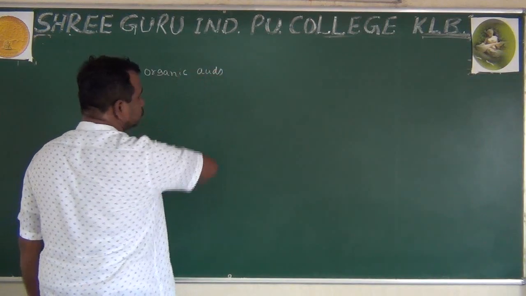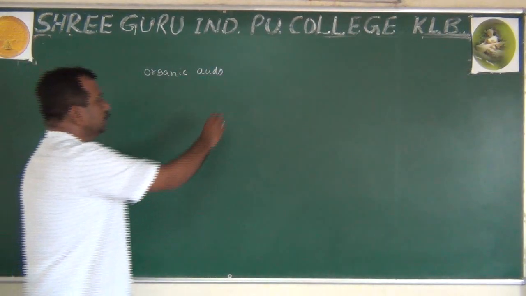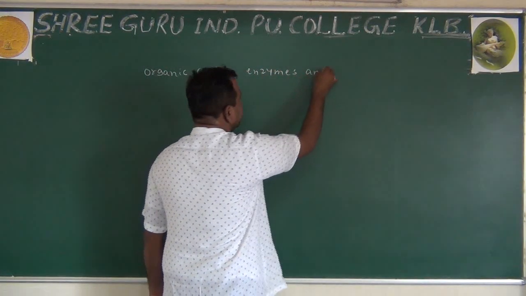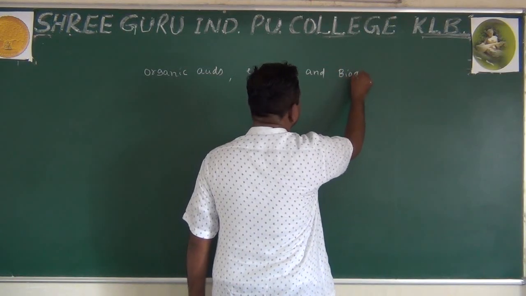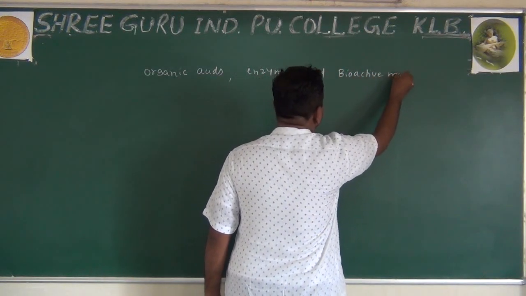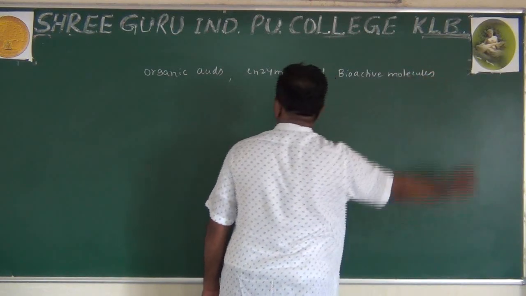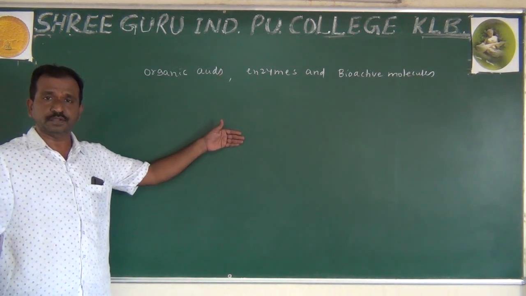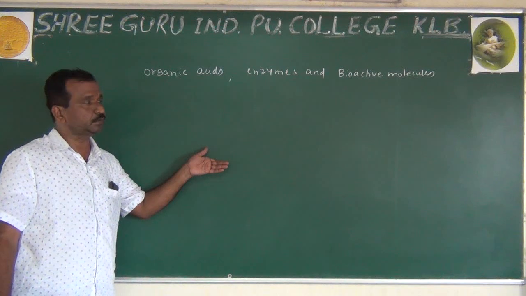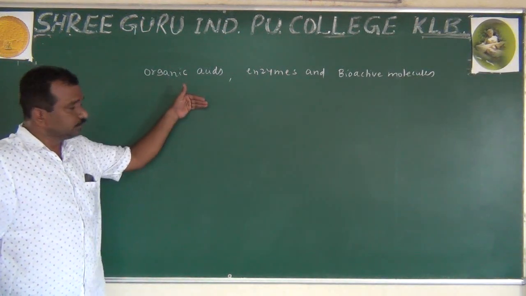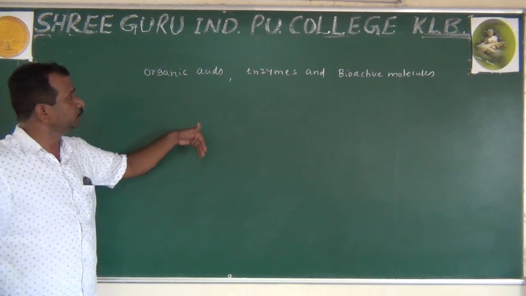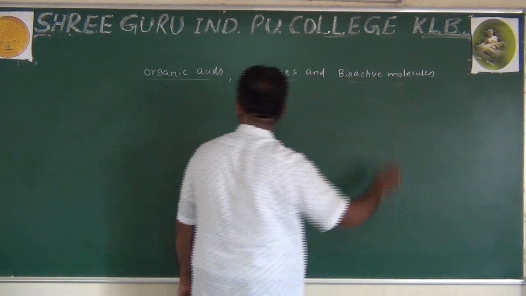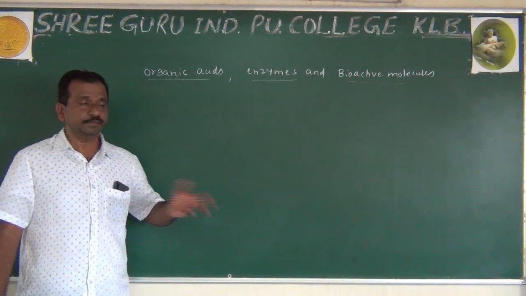Microorganisms are used in the preparation of organic acids, enzymes and bioactive molecules. Microorganisms are used not only for food production and medicinal value, such as antibiotics, but also for the preparation of certain acidic substances. This is the heading we are going to observe.